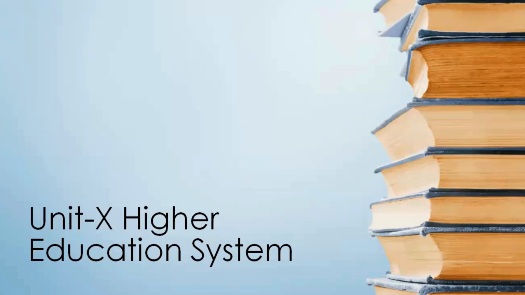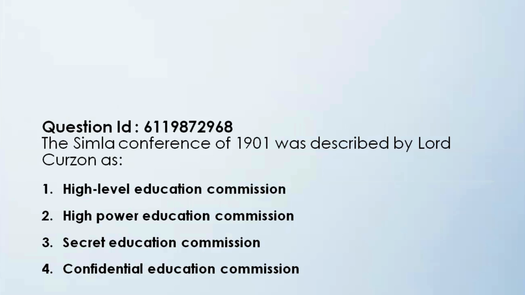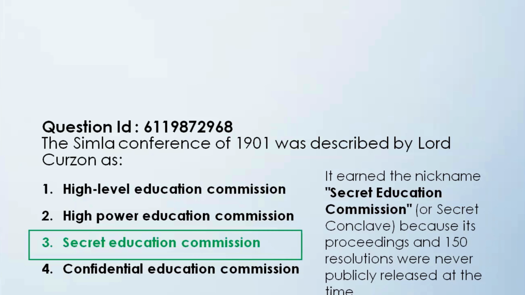Okay, so with that, we move on to the final unit questions that appeared in the UGC NET December 2025 home science paper. The first question here is, the Shimla Conference of 1901 was described by Lord Curzon as High Level Education Commission, High Power Education Commission, Secret Education Commission, or Confidential Education Commission. Of course, the correct answer is Secret Education Commission. It was given the nickname of Secret Education Commission because its proceedings and 150 resolutions were never publicly released at that time.